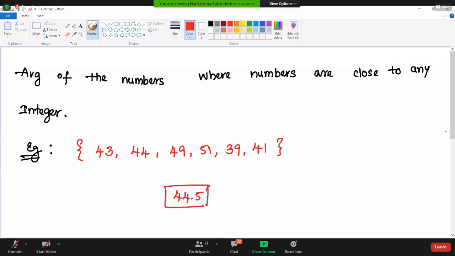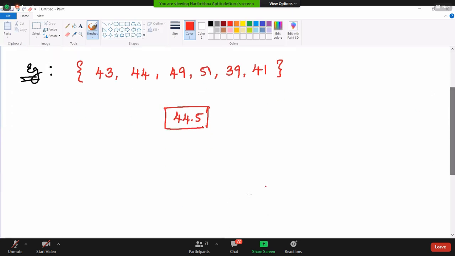That's the reason we can solve the same thing using another strategy. Once you have numbers that are all close to some integer, like 43, 44, 49, 51, 39, 41, when you see numbers like this you can use one simple strategy.